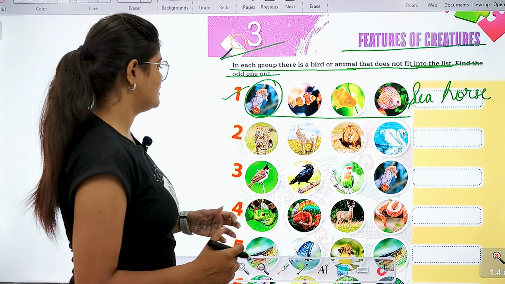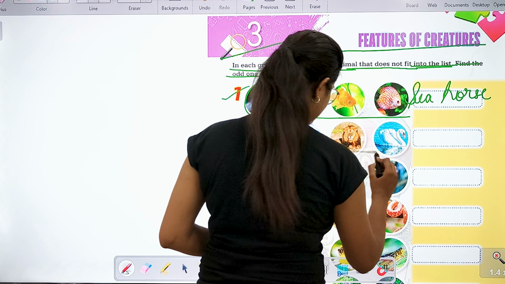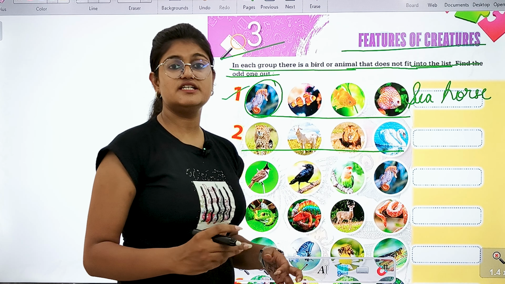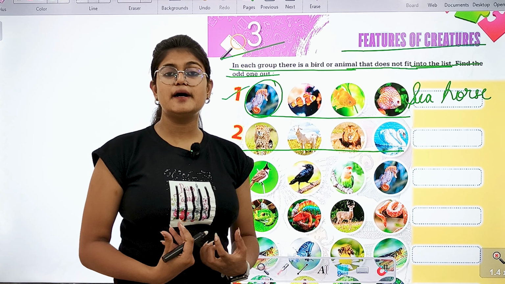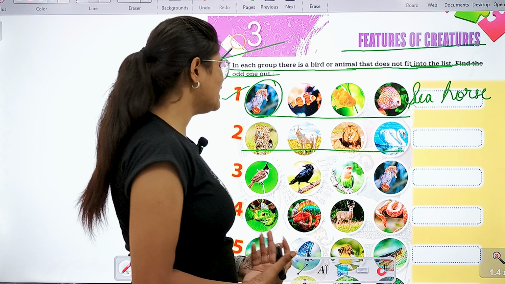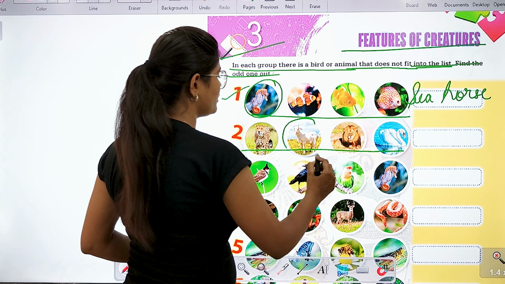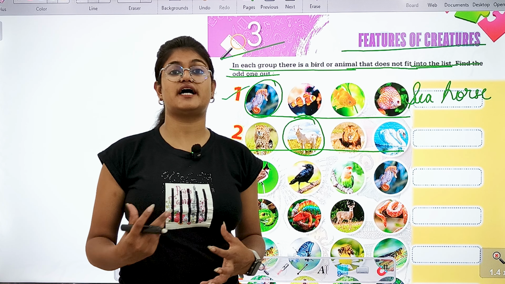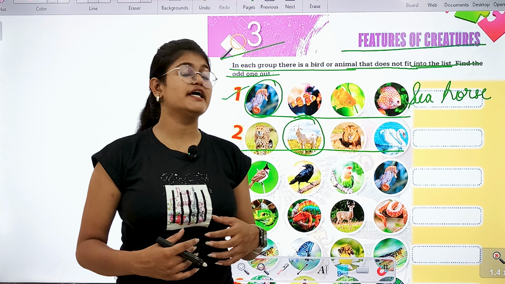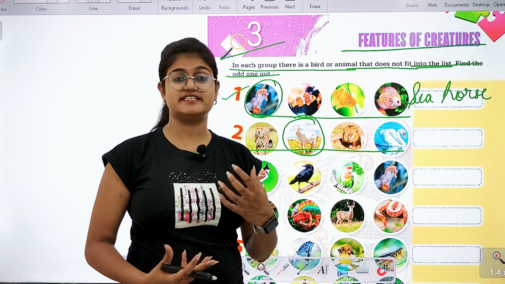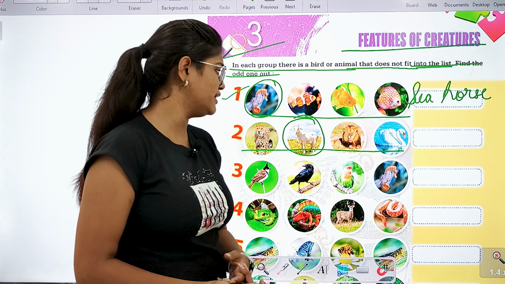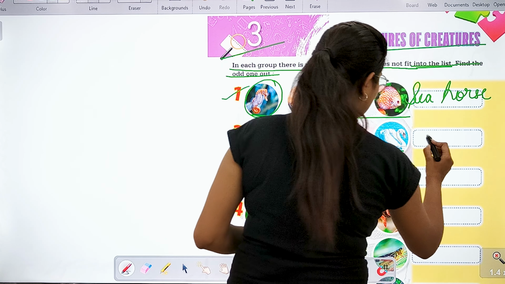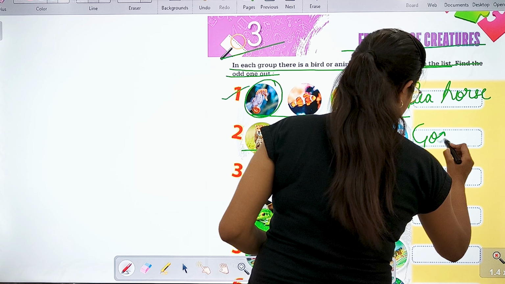Next, we can all see that these animals consider other animals as their prey, right? But we can see that goat is the one which is not dependent on any other kind of animal for its prey. It only eats plants and the leaves of the plants, right? So goat is the odd one out from this category.